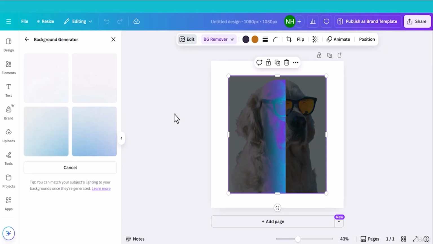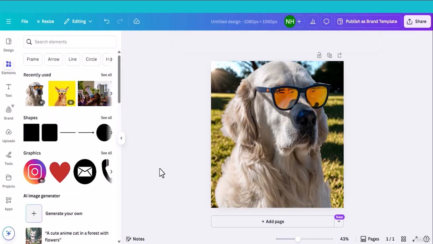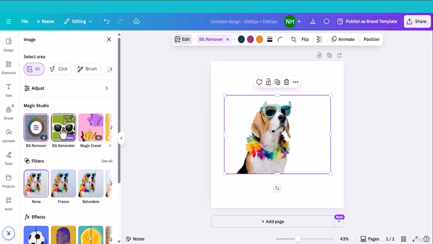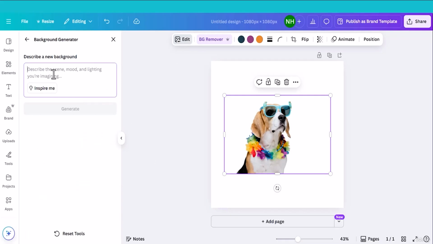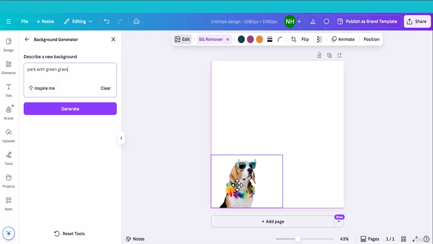Now Canva AI will show its magic. It will generate a background for this image. Let's wait a bit and see the magic. Now this guy looks cool. Let me show you another example. First remove the background, then I will add a background. Select background generator and write the prompt: park with green grass. Let me make it a little bit smaller. Now click generate.